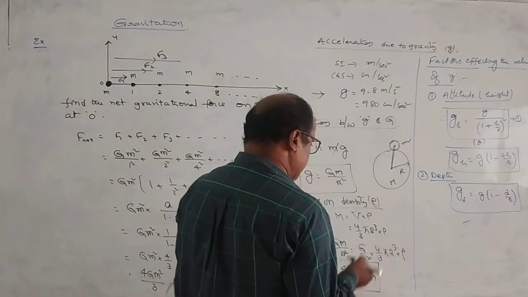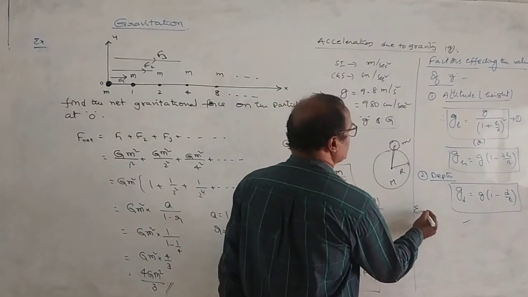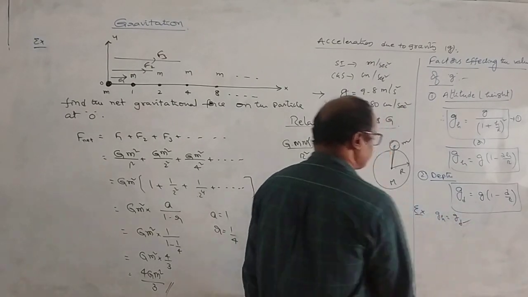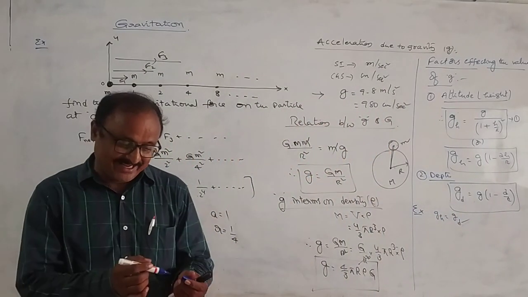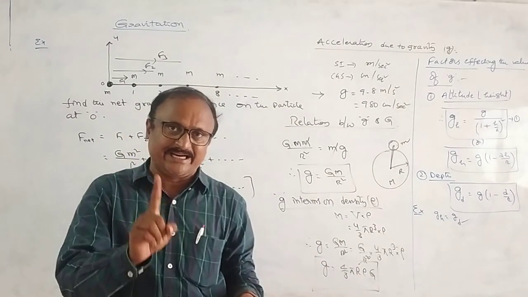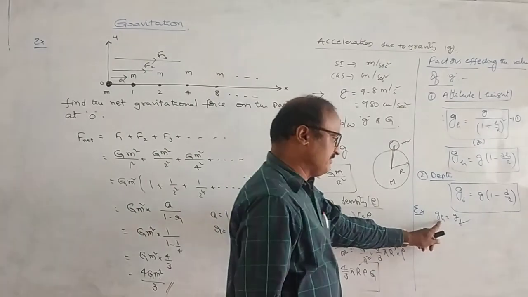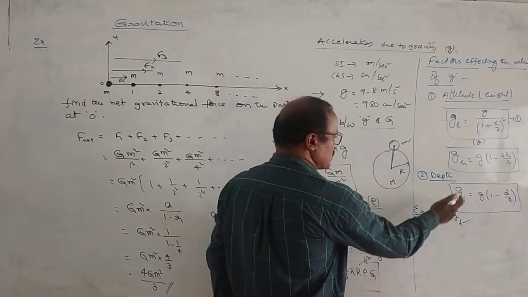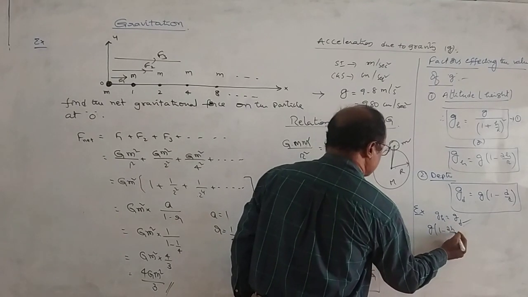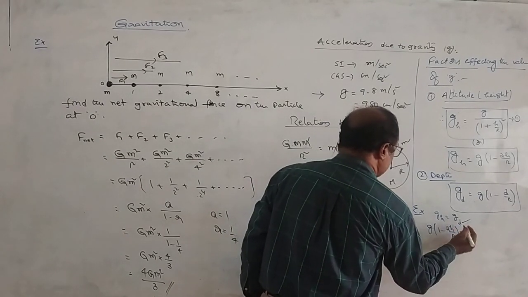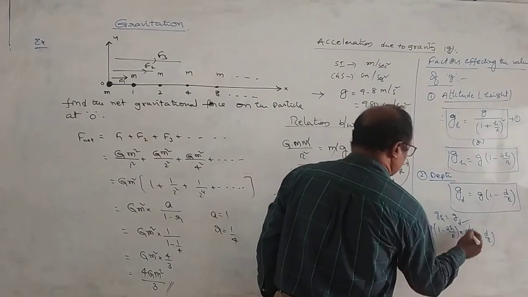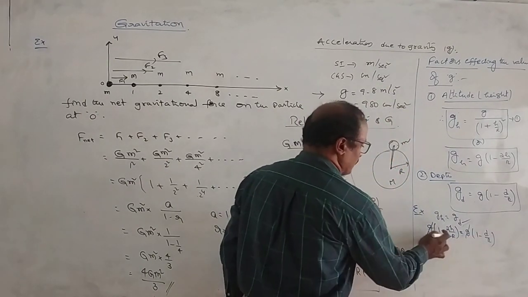Next, there is one little example based on the concept. ఏంటంటే suppose Gh is equal to Gd, అంటే acceleration due to gravity at a height h is equal to acceleration due to gravity at a depth d. Find the relation between h and d అంటారు. Gh, using the approximation formula, G into (1 minus 2h by r) is equal to Gd, which is G into (1 minus d by r). Both sides G cancel. 1 cancel అవుతుంది.